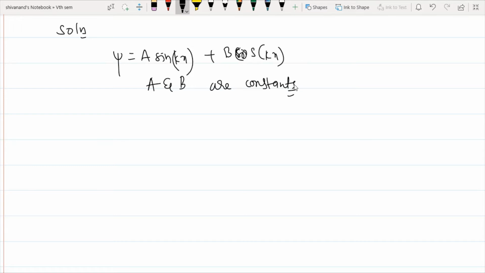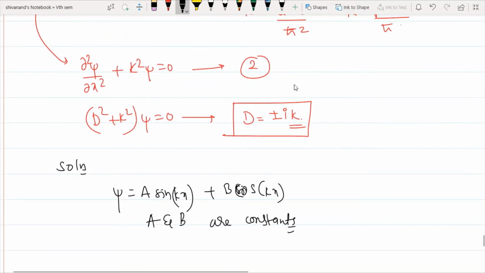Now I need to calculate the constants A and B by applying boundary conditions, as we have studied already in your previous mathematics classes about differential equations, where you apply boundary conditions to calculate coefficients.